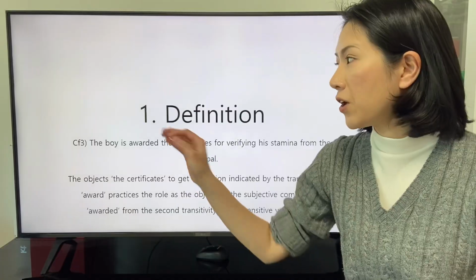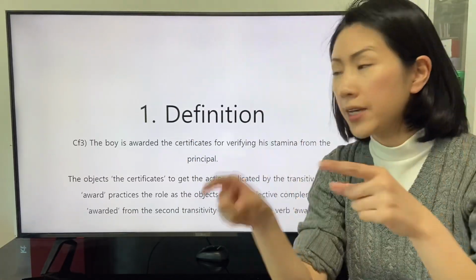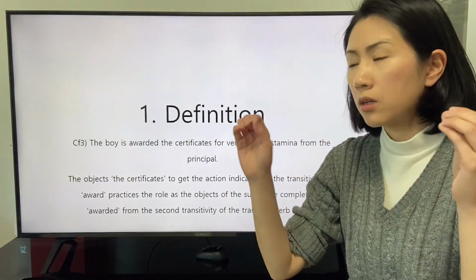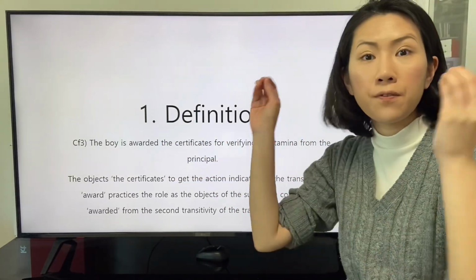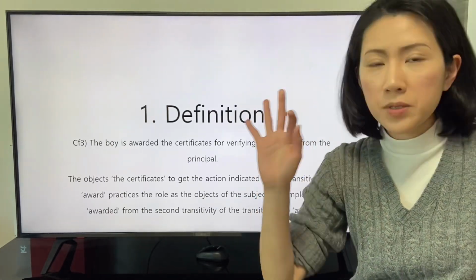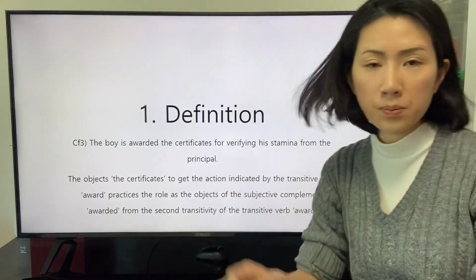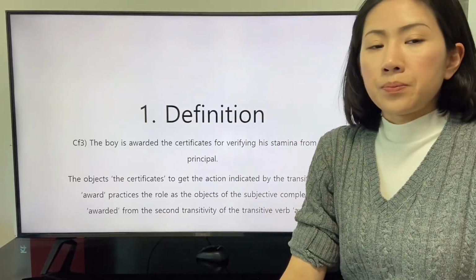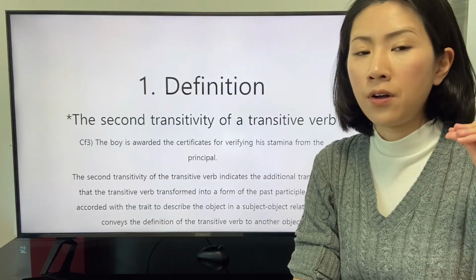The definition of the transitive verb or word is still conveyed to the object, the certificate, from the subject, the original subject, the principal. The second transitivity of a transitive verb.